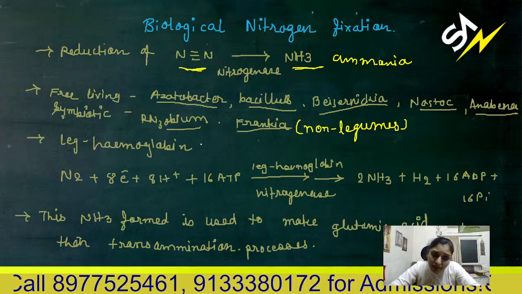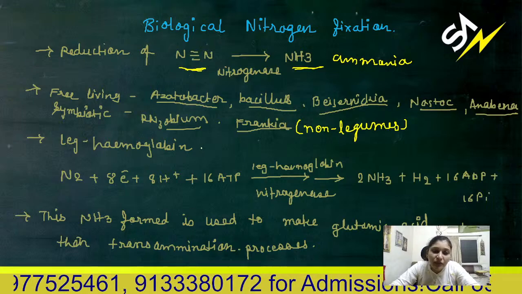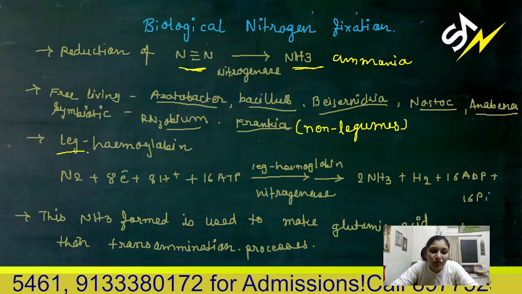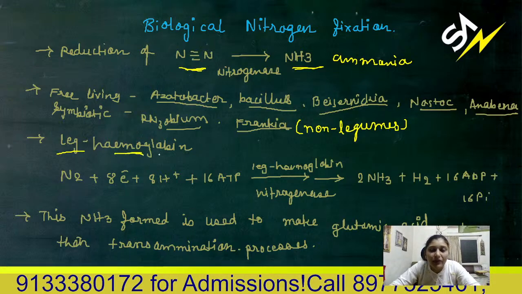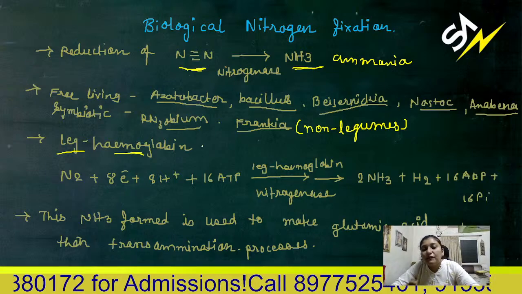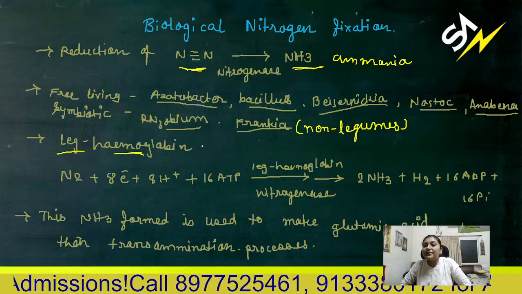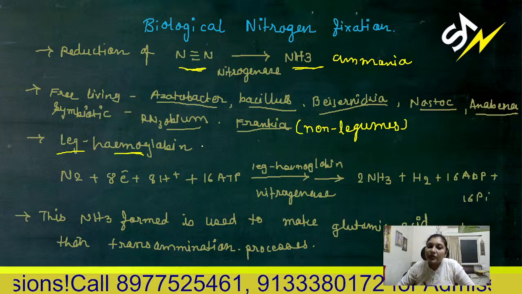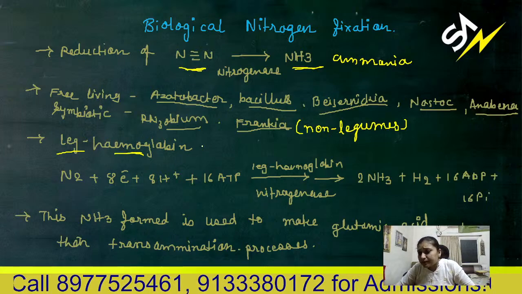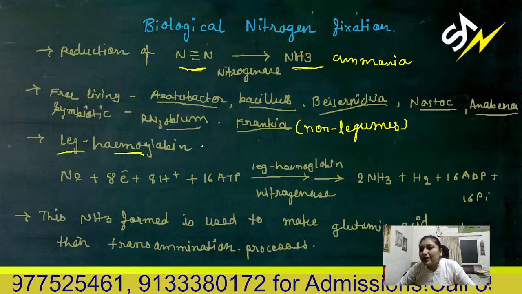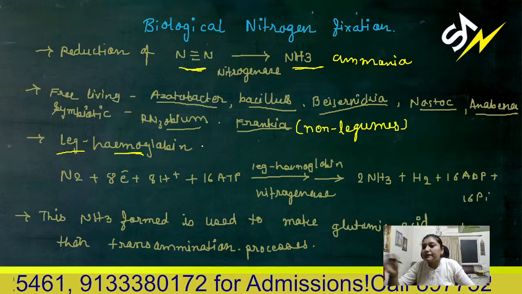In leguminous plants, there is a component known as leghemoglobin, the main pigment which protects the nitrogenase enzyme. Rhizobium is aerobic when free living in soil.